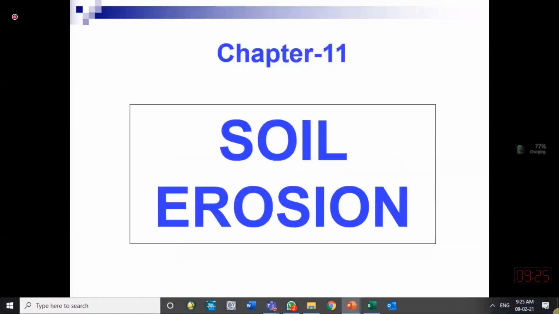So a few concepts about soil erosion we have to tell you. Up till now, what we were talking about in hydrology was water. That is important. How to quantify water, important. How to measure it, important. If you have the information at one location, how to convert that information to another location, important. Quite important.